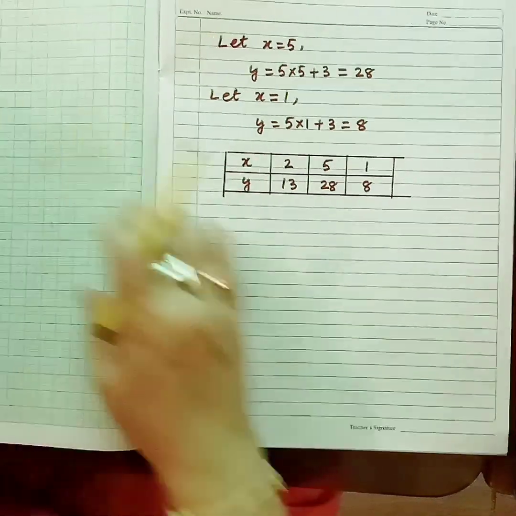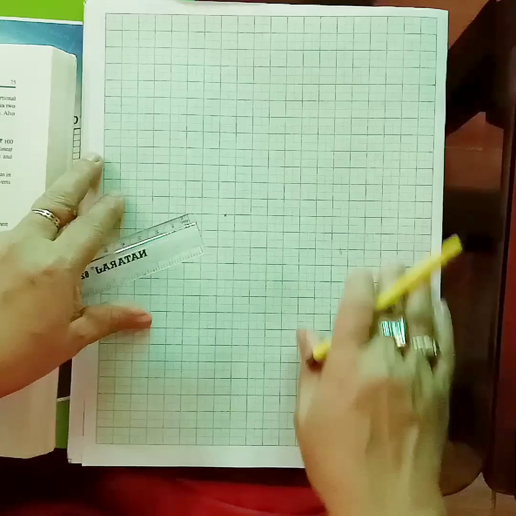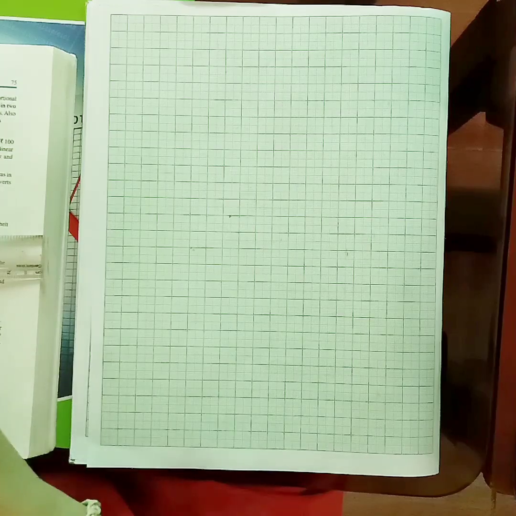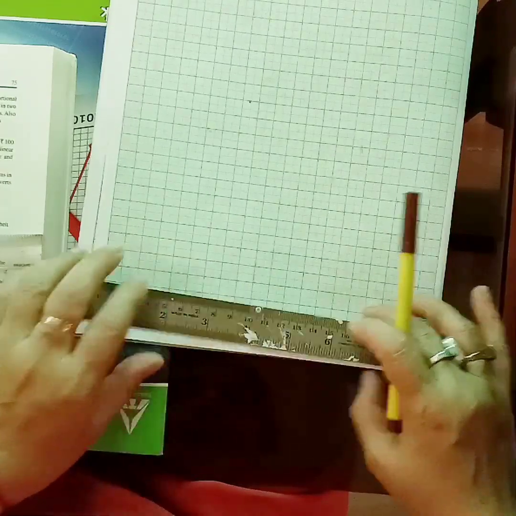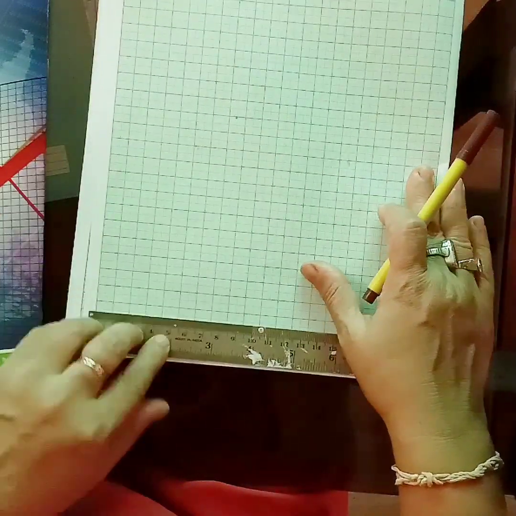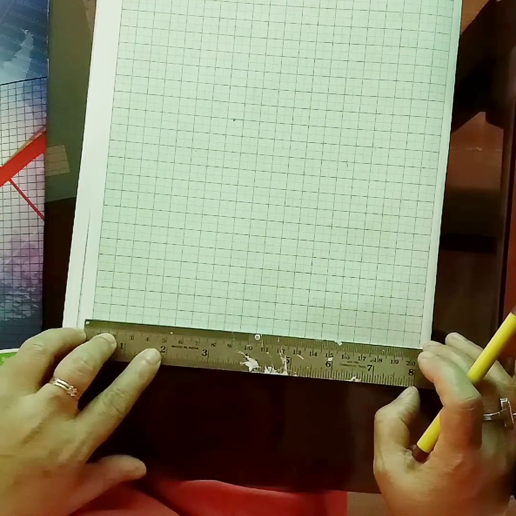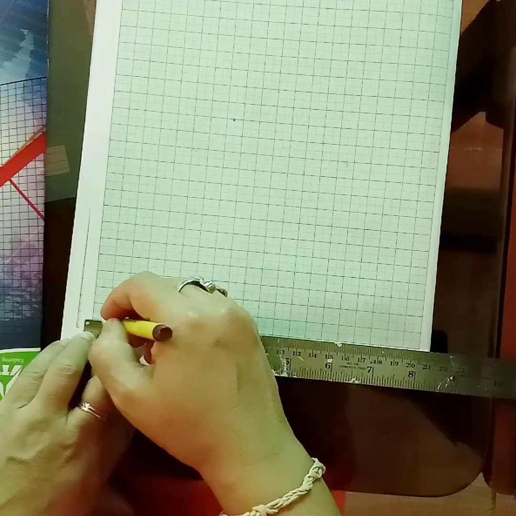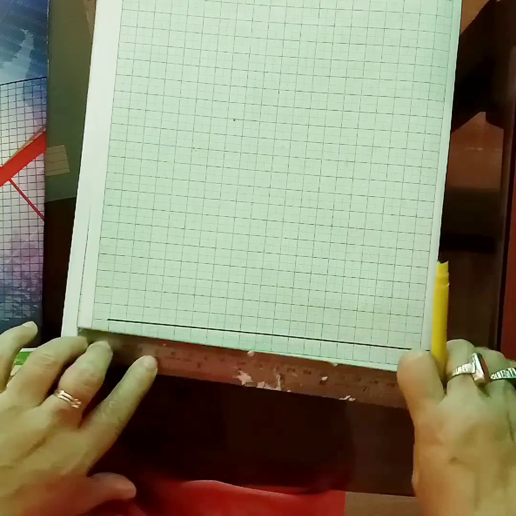Now we will be plotting the points and drawing the graph for the equation. So now I am showing on the graph side, the graph sheet. Since we are using all positive values for x and y, I am using the full page.